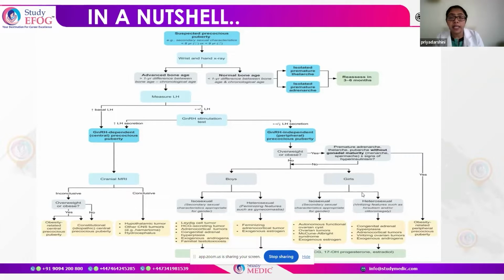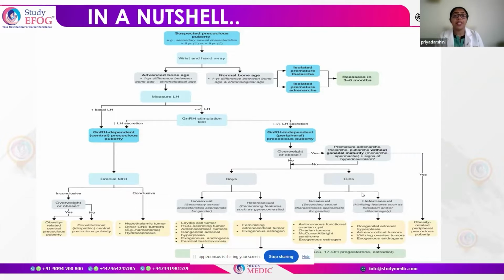Now, in girls, again, we'll have to evaluate if it is isosexual or heterosexual characters. In girls, by the term heterosexual, we mean there are some virilizing features like hirsutism. Again, the most important causes to rule out are congenital adrenal hyperplasia, adrenocortical tumors, and virilizing ovarian tumors. For isosexual characters, we'll have to rule out ovarian tumors and McCune-Albright syndrome.